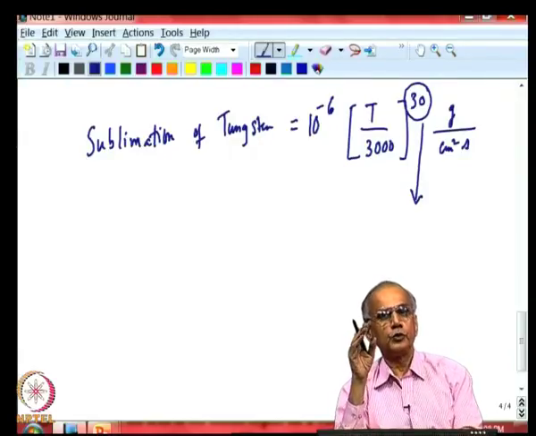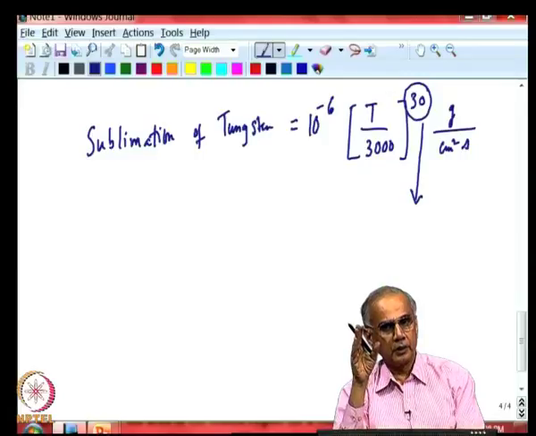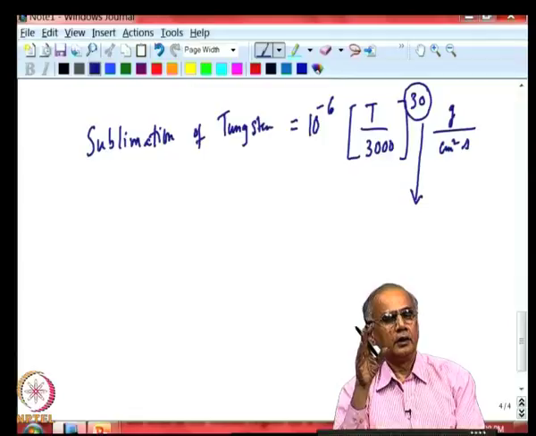And all of you who have used tungsten filament lamp would have experienced the fact that as the lamp gets older and you switch on the light and the voltage is somewhat higher than normal, then you will see the filament breaking.